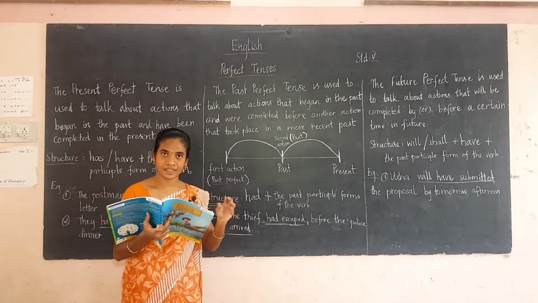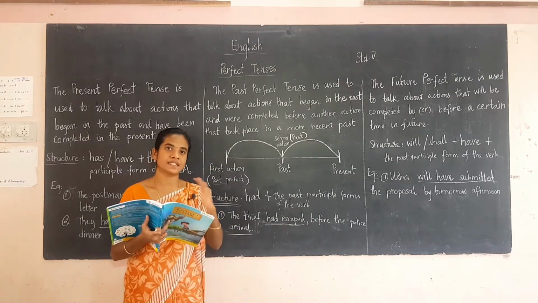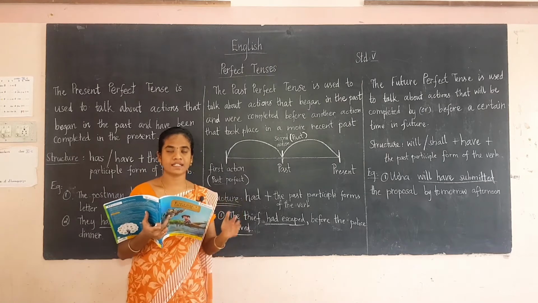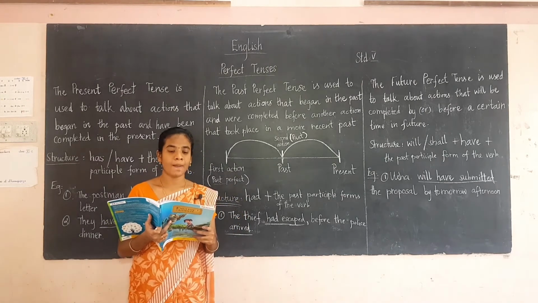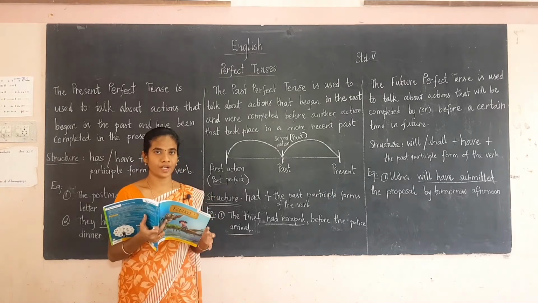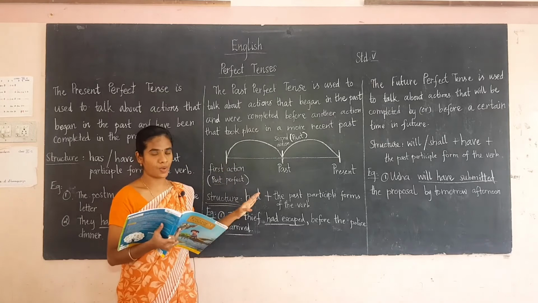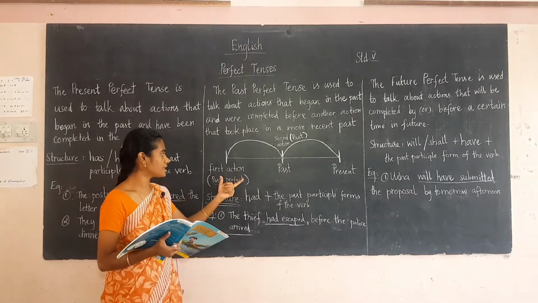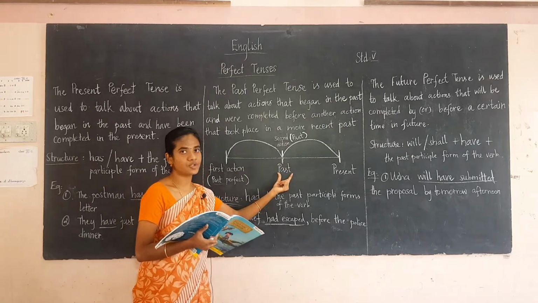So see, these are the things that happen before the second half of the sentence, before the second action. An action that has been completed, we express using the past perfect tense. So these are the points you have to remember. In the past perfect, there are two actions that take place. For the first action you have to use the past perfect, and for the second action you have to use the past tense.